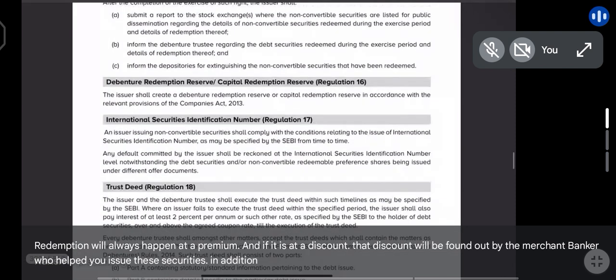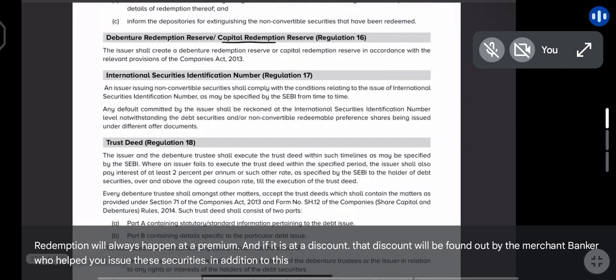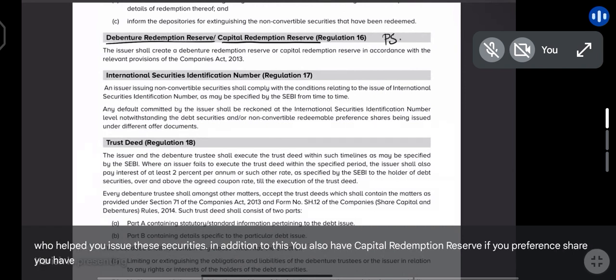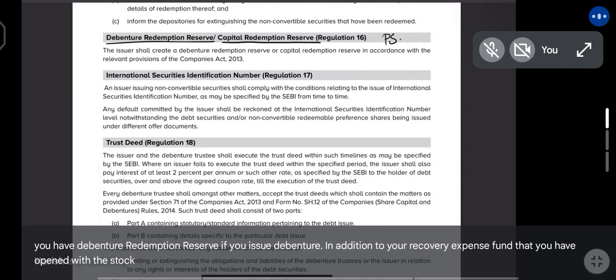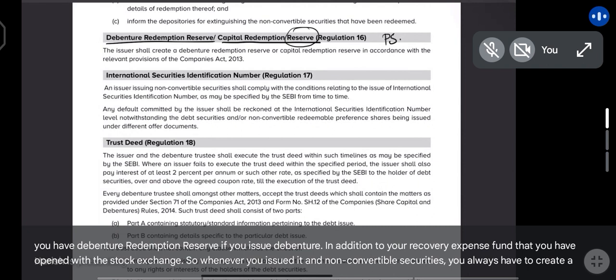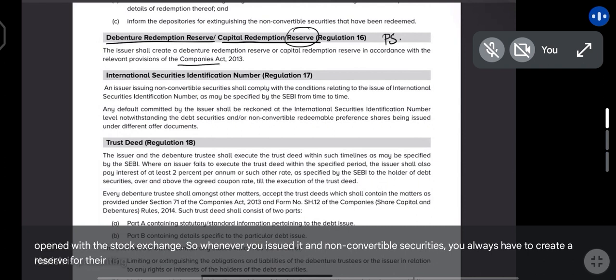In addition to this, you also have capital redemption reserve if you issue preference shares. You have debenture redemption reserve if you issue debentures. In addition to your recovery expense fund that you have opened with the stock exchange. So whenever you issue debt and non-convertible securities, you always have to create a reserve for their redemption. This is a requirement under the Companies Act. So you ensure you create that.